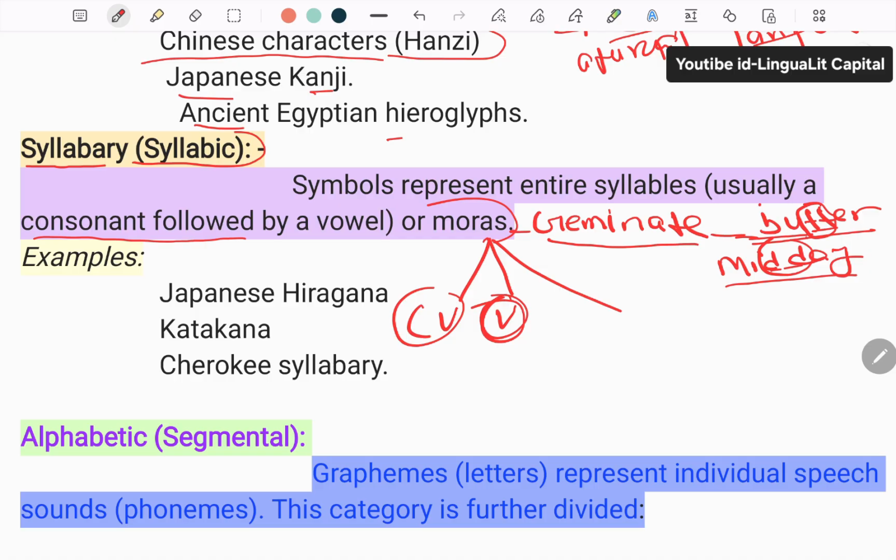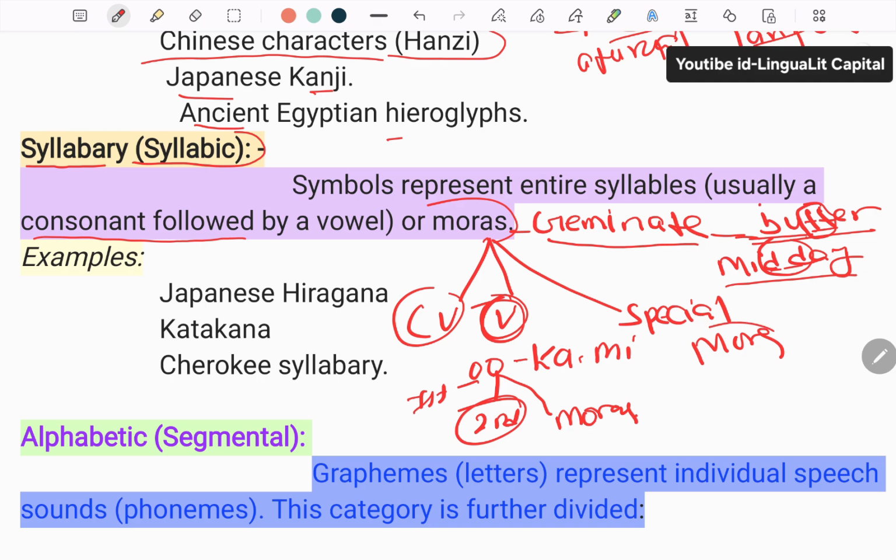Second half of a long vowel means, suppose we have the word okami. Here the first vowel and this one is the second vowel. So this second vowel is known as the mora.